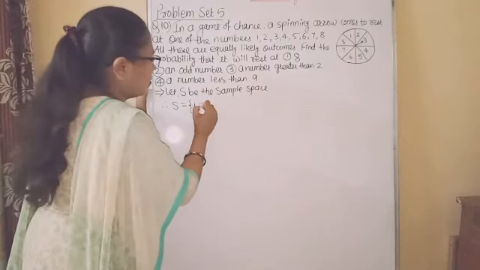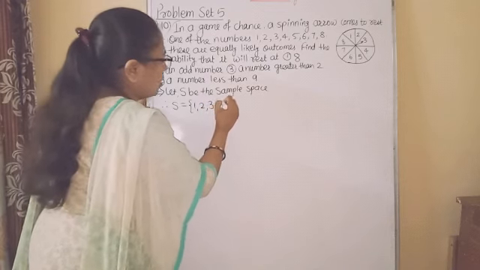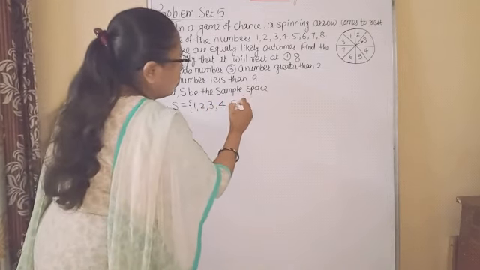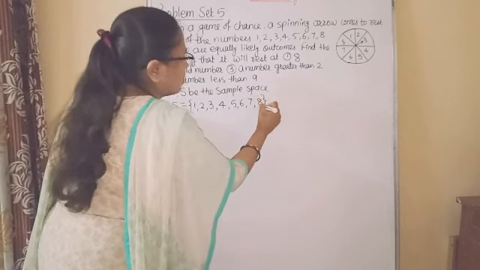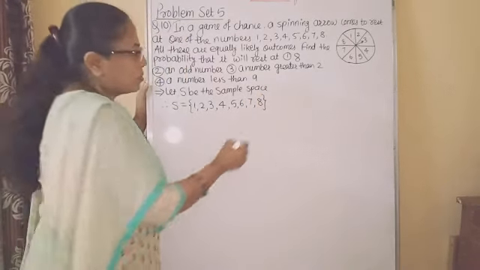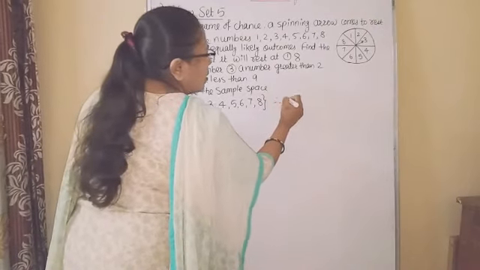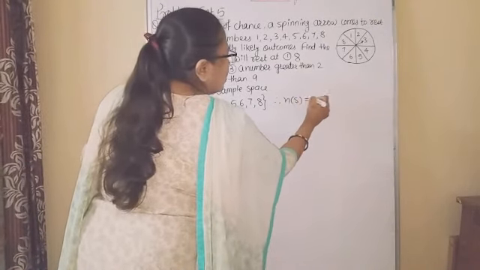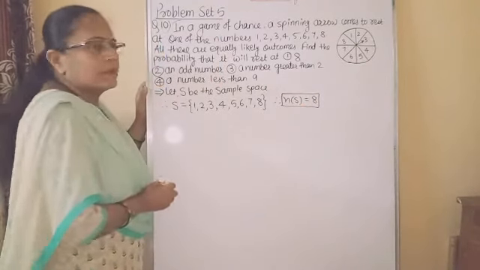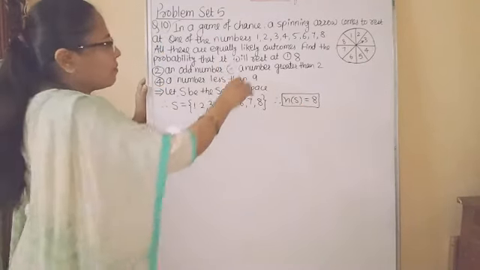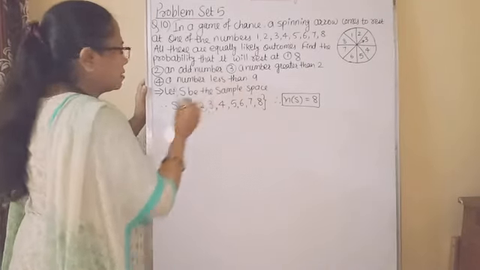So S = {1, 2, 3, 4, 5, 6, 7, 8}. And therefore n of S is equal to 8. Follow this, and now we will find out the probability of this.